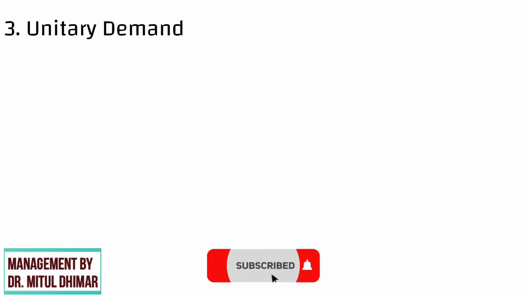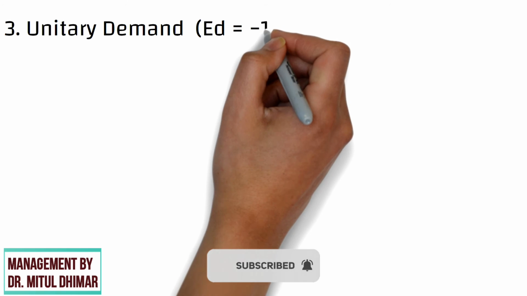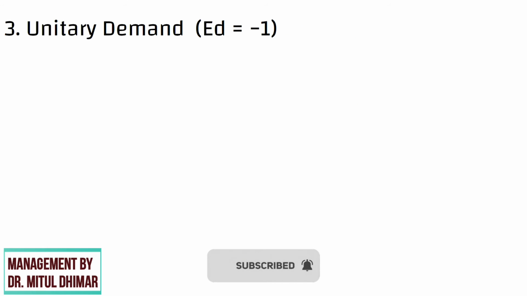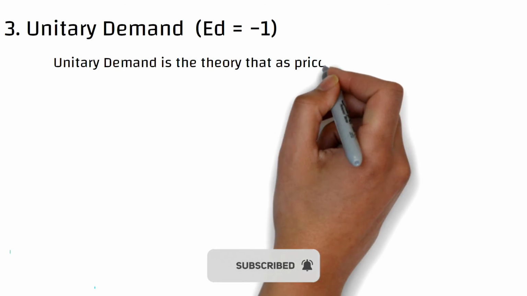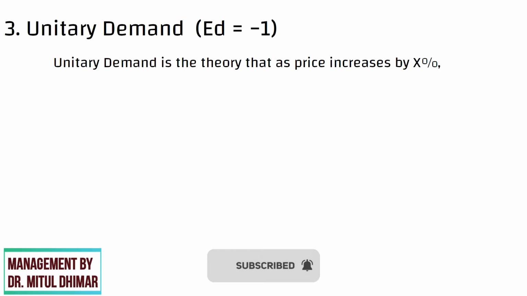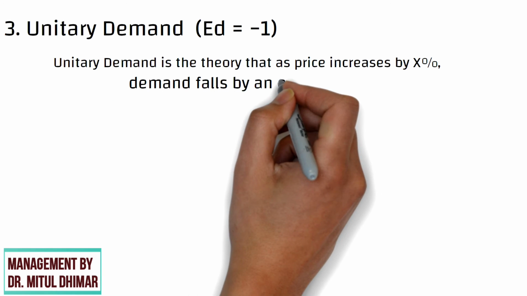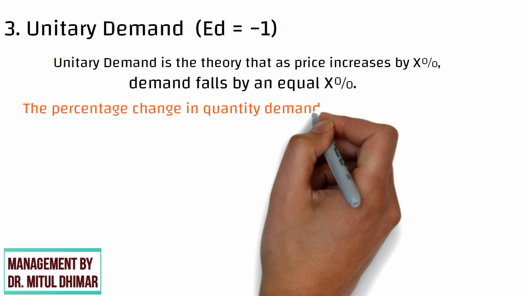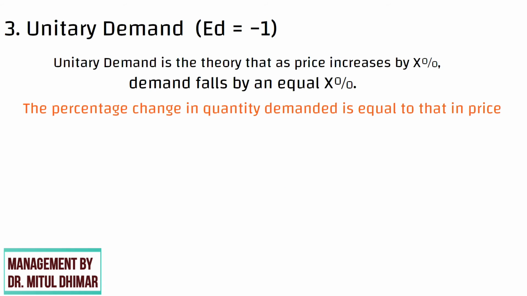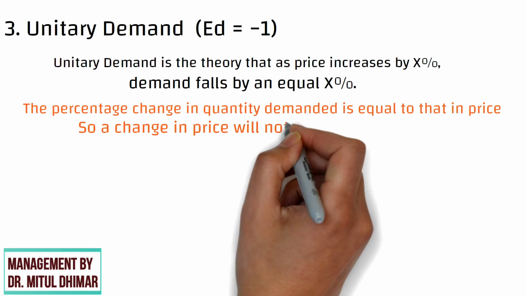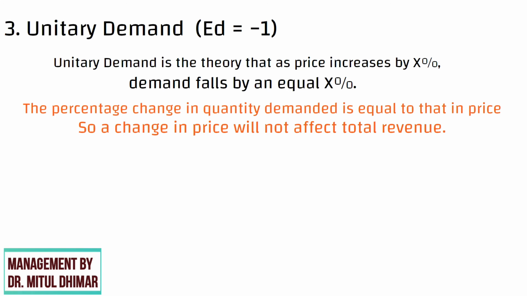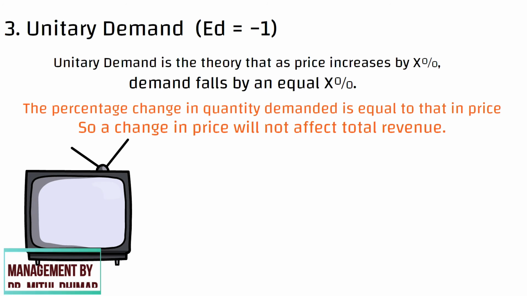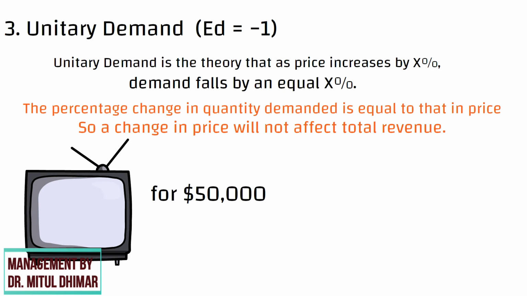Unitary demand, where elasticity of demand is equal to -1. Unitary demand is a theory that as price increases by X%, demand falls by an equal X%. The percentage change in quantity demanded is equal to that in price, so a change in price will not affect total revenue. A television manufacturer sells 100 televisions for $50,000.